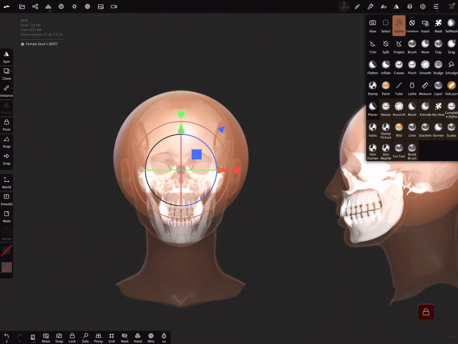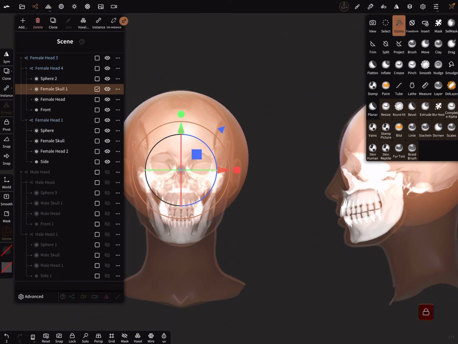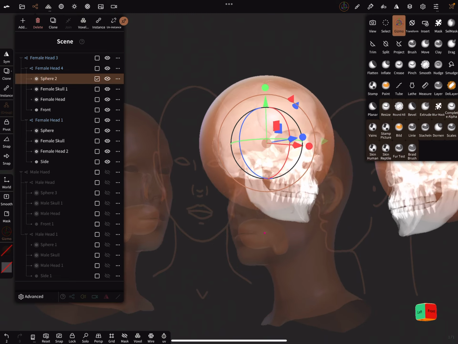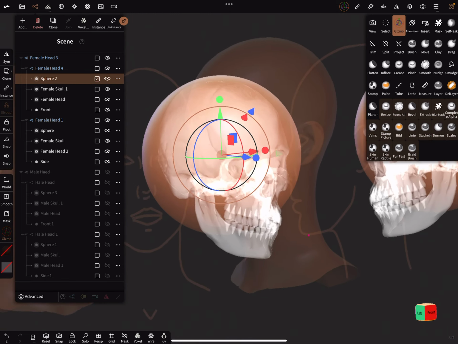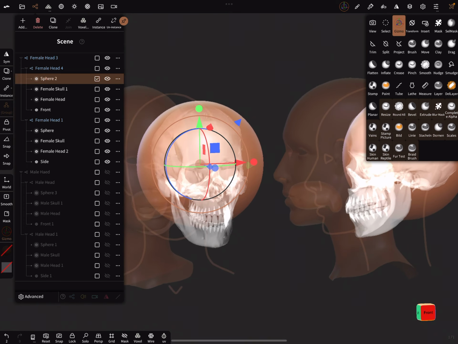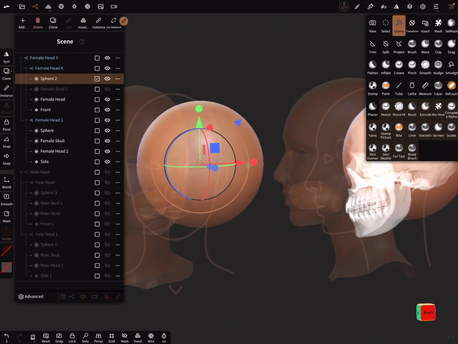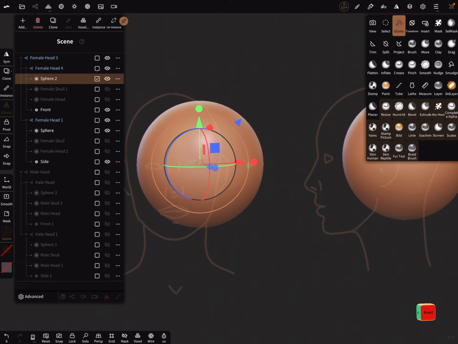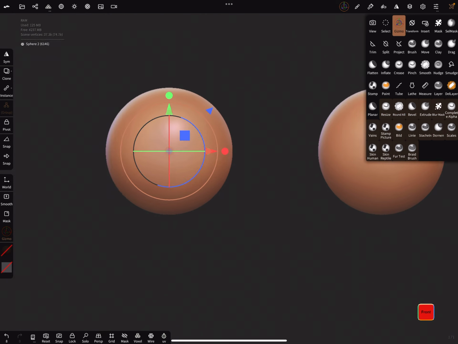First you see here you can select your sphere, and this is the sculpting sphere, and you see here a skull in the center. It's for reference, and you can hide the parts you don't want to see. You can hide the skull, you can hide the female reference in the side views, and then you can try to sculpt your head.